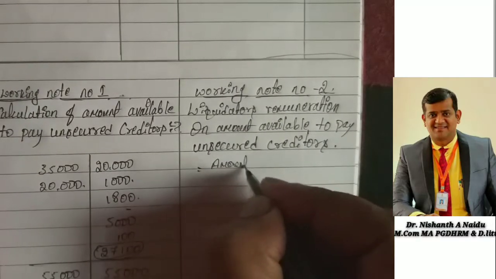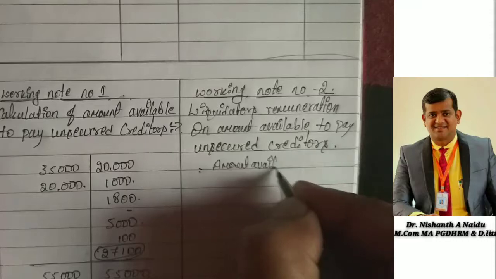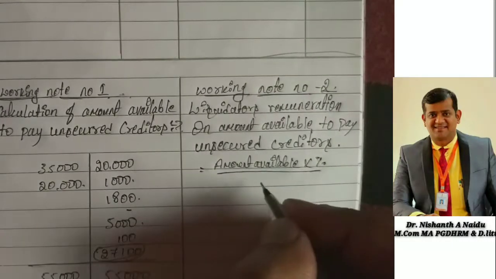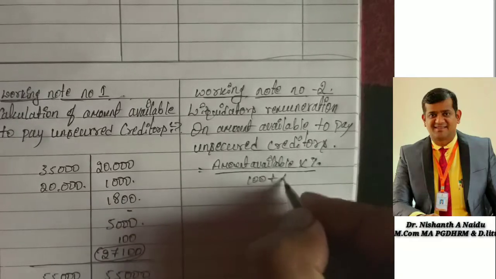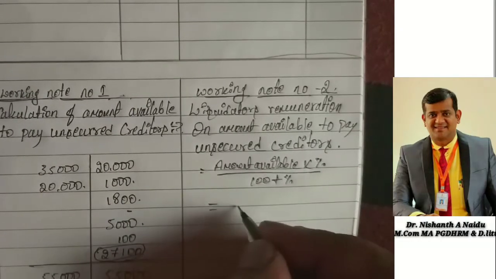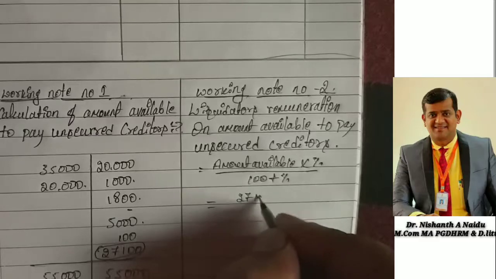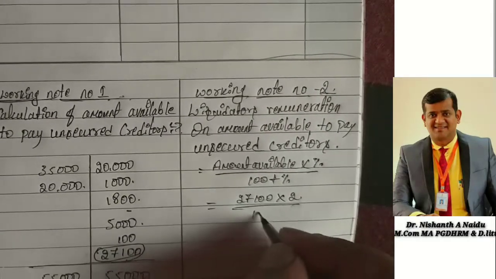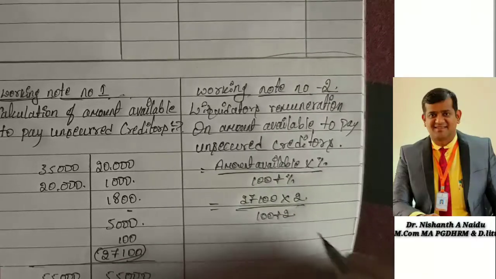Amount available into percentage divided by 100 plus percentage. So amount available is 27,100 into 2% divided by 100 plus 2%.